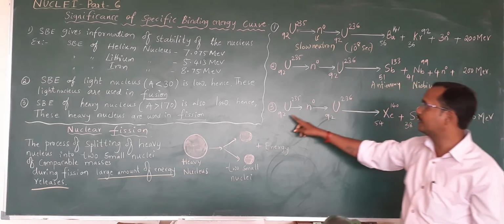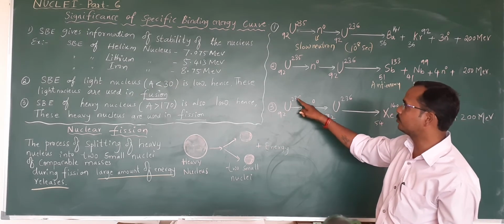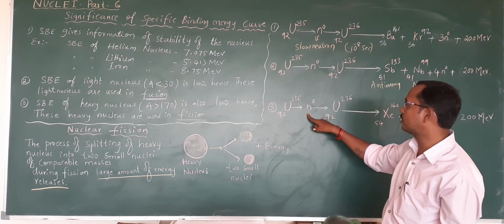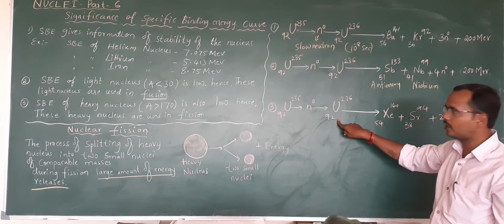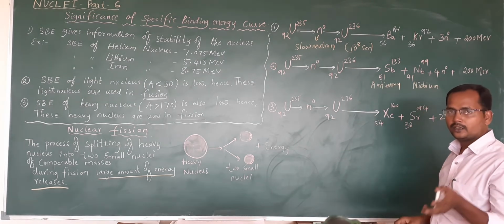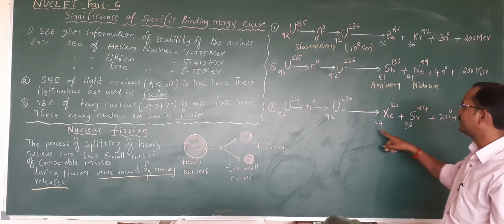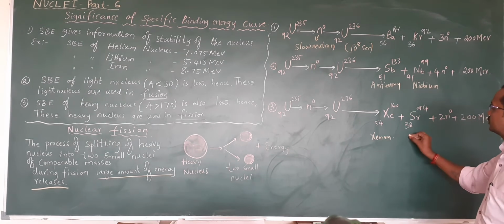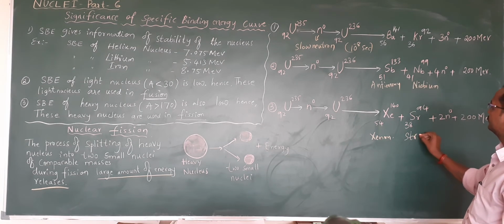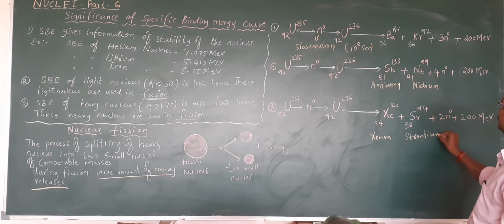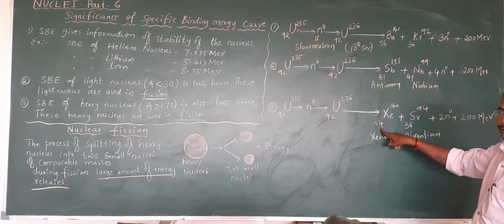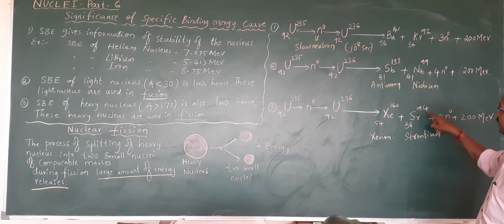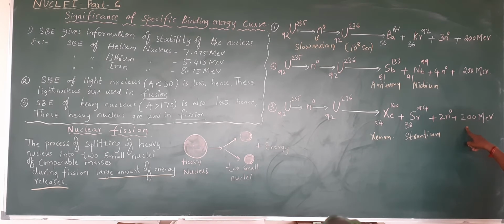right? So similarly, if the same uranium-235 is bombarded with a slow moving neutron, it forms a compound uranium-236 nucleus, and within a small interval of time it gives, this time, xenon and strontium: xenon 140 54, strontium 94 38 plus 2 neutrons plus 200 million electron volt energy, right?